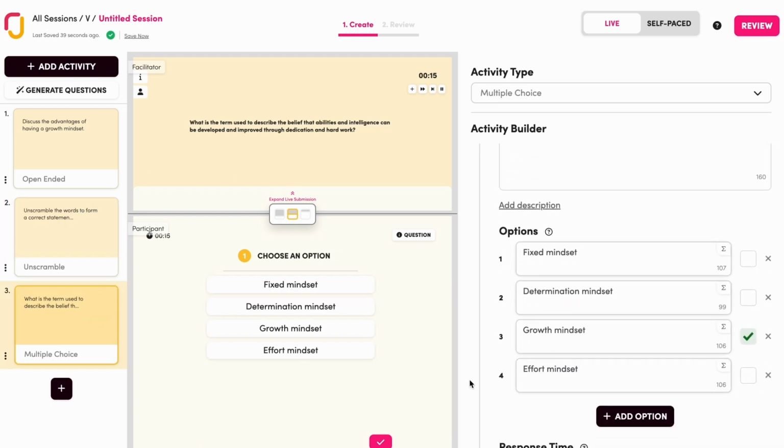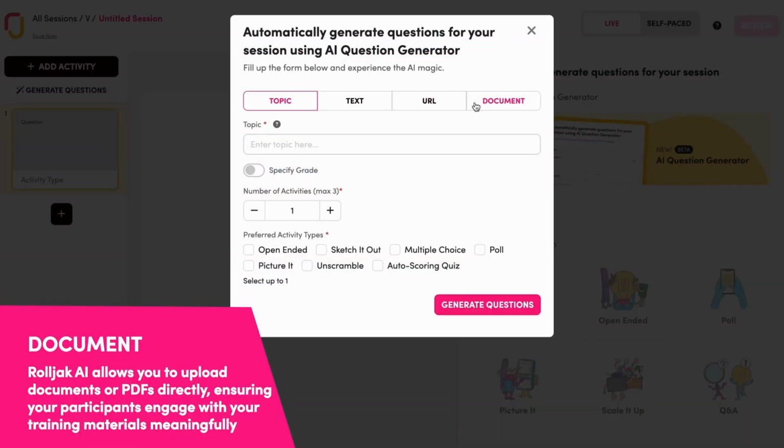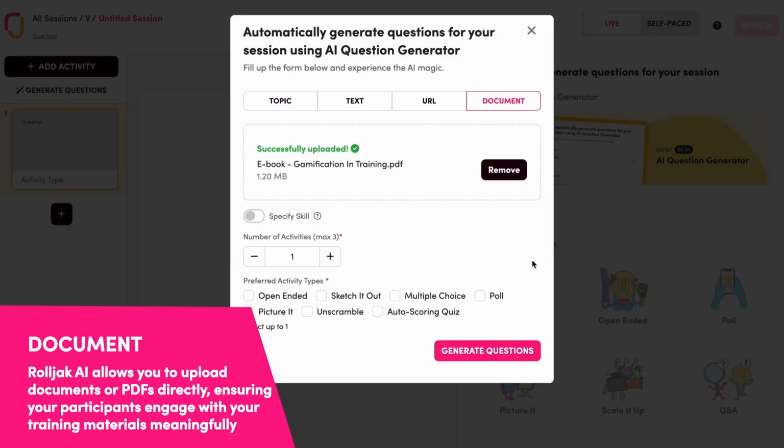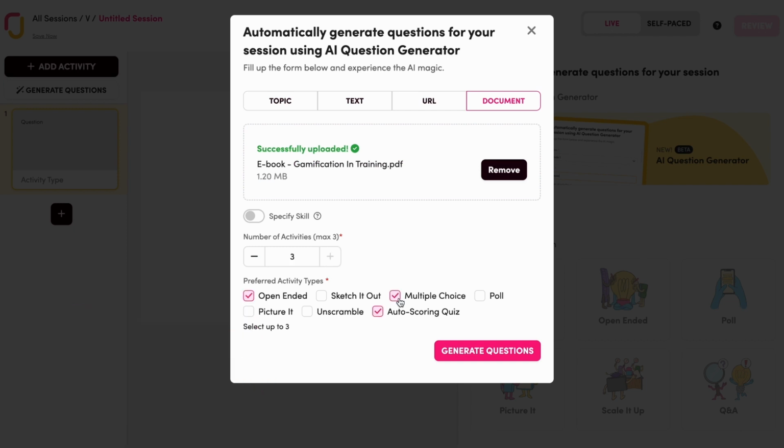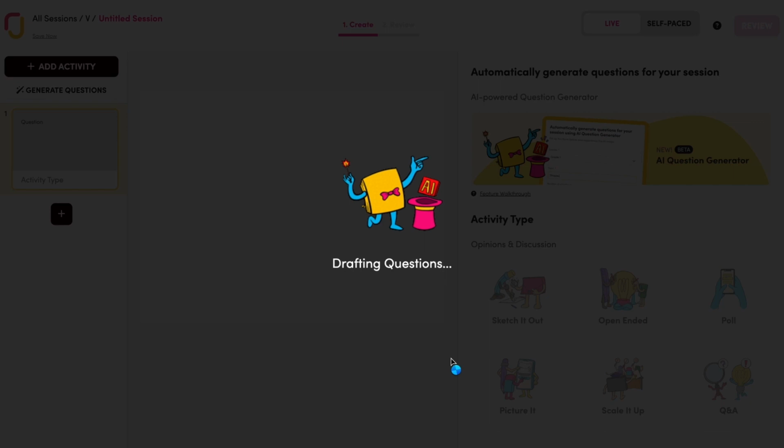Have training manuals, case studies, or supplementary materials? Rolljak AI allows you to upload documents or PDFs directly, ensuring your participants engage with your training materials meaningfully.